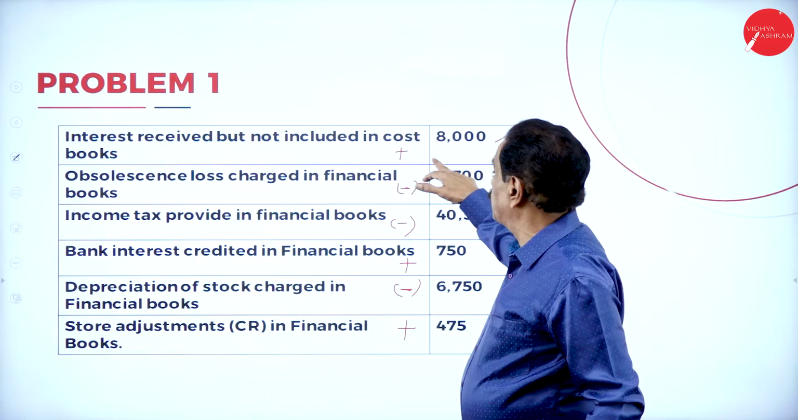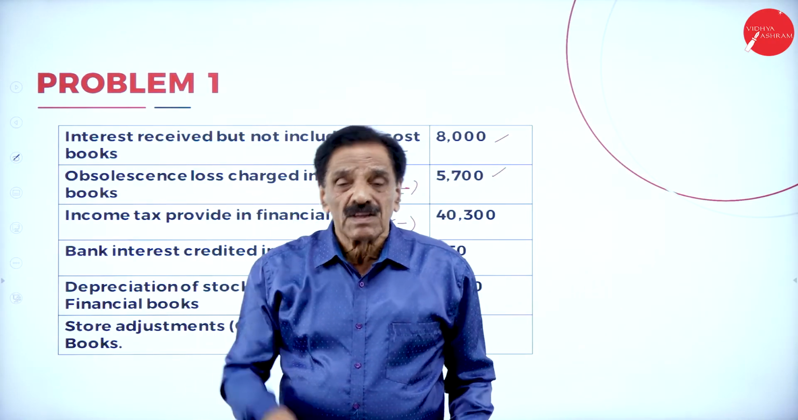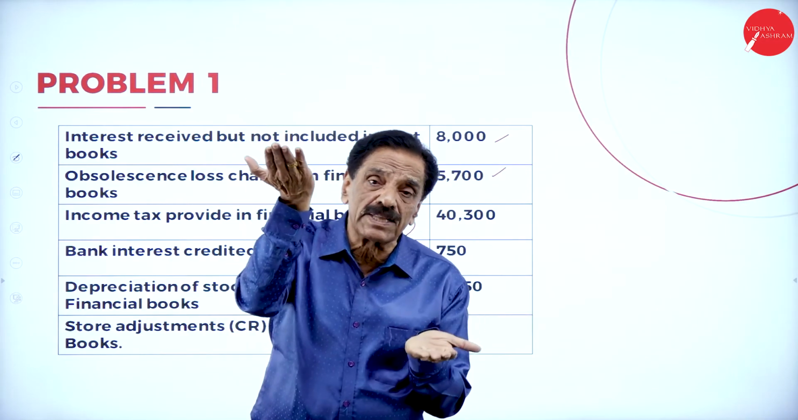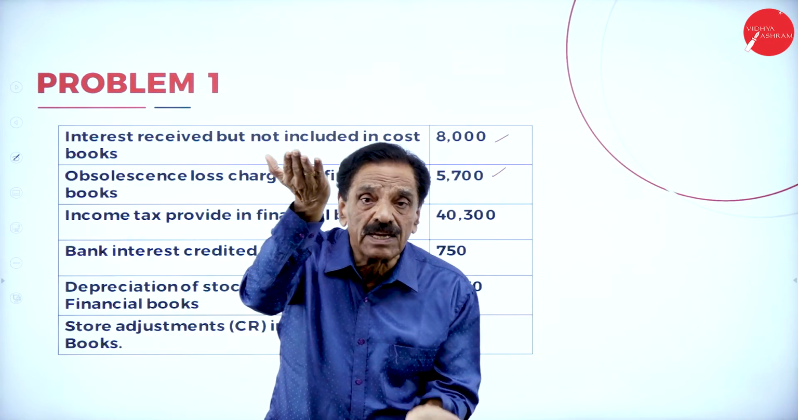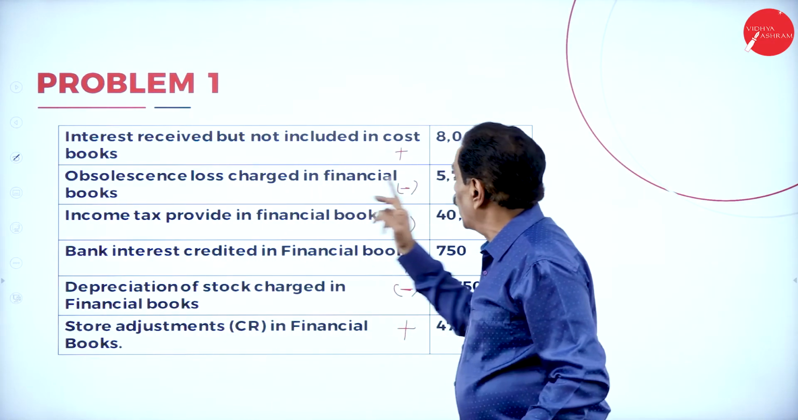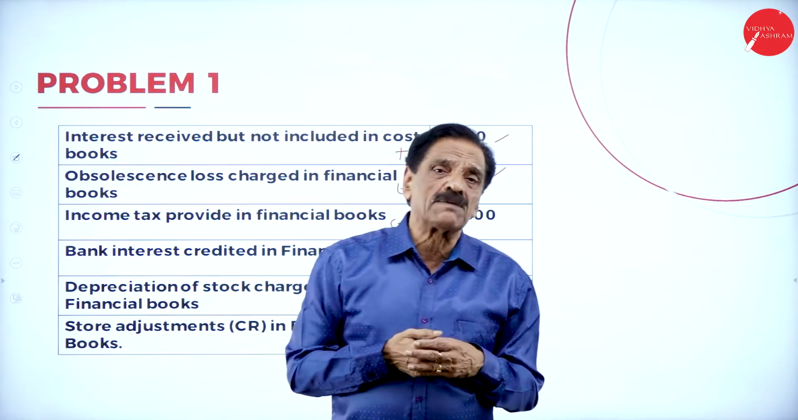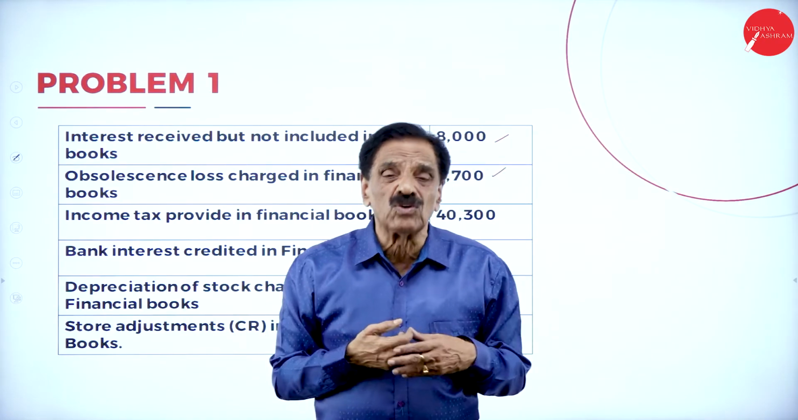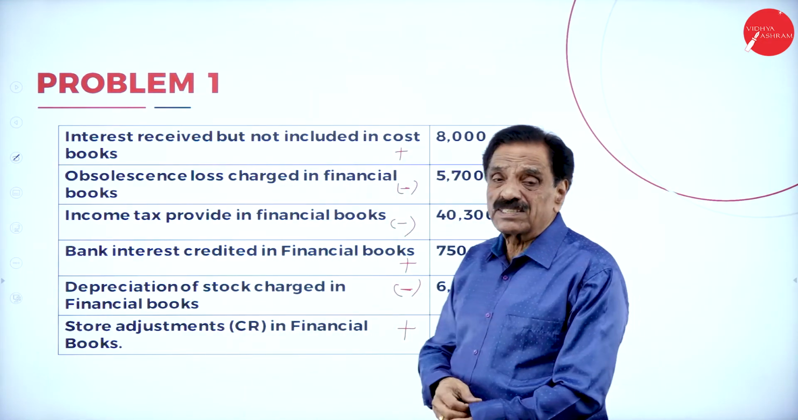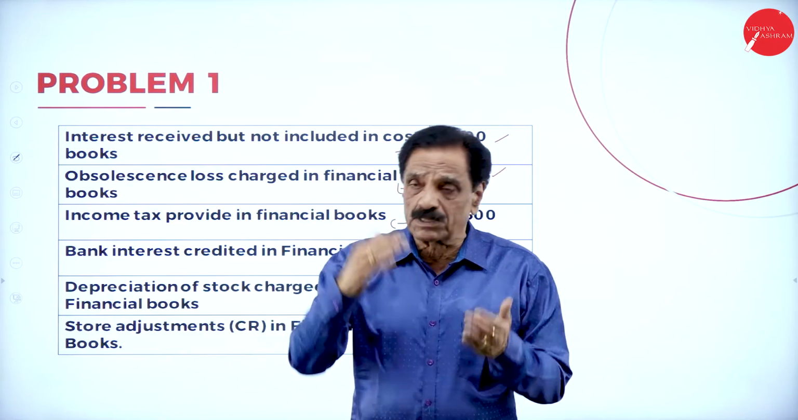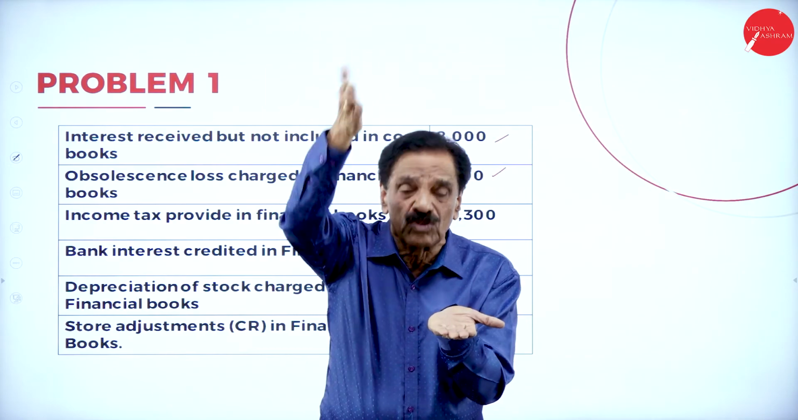Then interest received, but not in the costing. Interest credited in the financial book. What will happen? Your financial book will be raised. No entry in the cost book. Which showing more? Financial book is showing. Cost is showing less. Increase. Then obsolescence loss, 5,700. Some loss you are charged. What will happen to you? Your profit will be reduced to the extent of how much money? 5,700 is there. But no entry in the cost book. So cost book showing more. Financial showing less. To make equal, what to do?